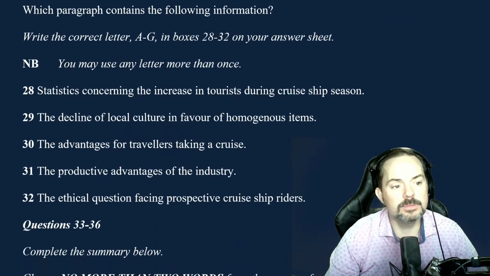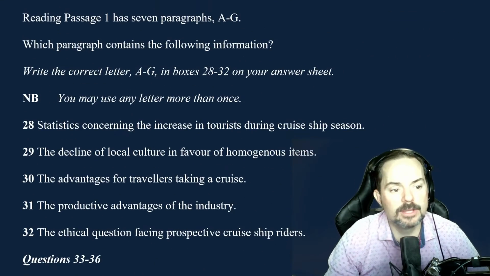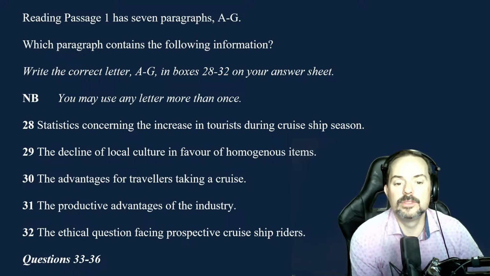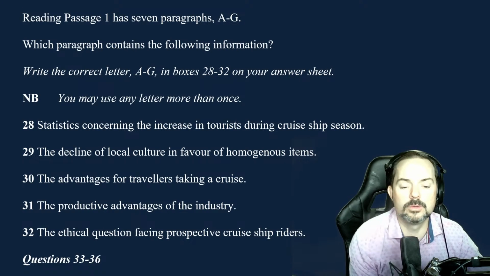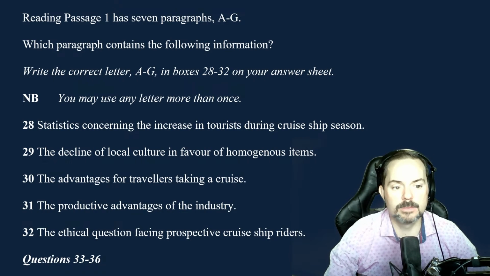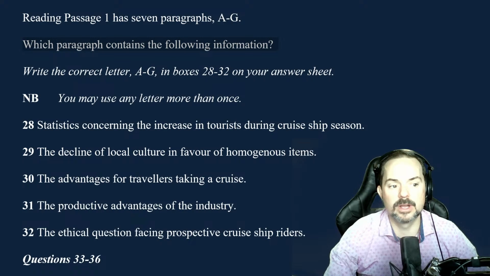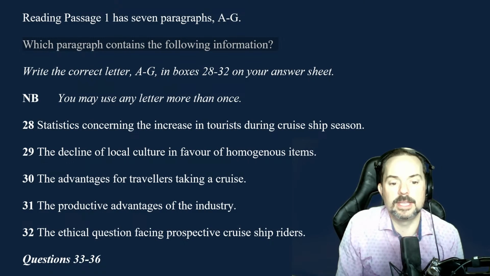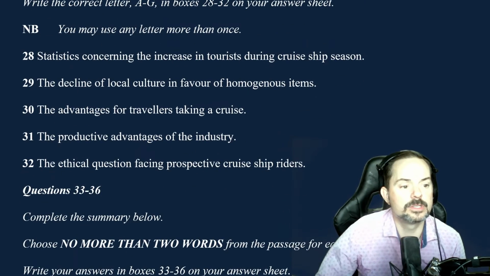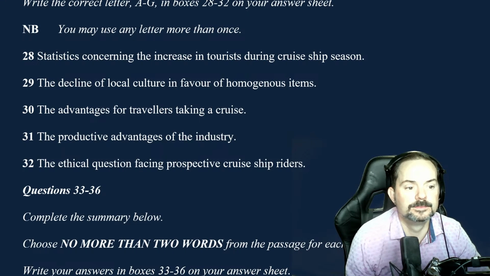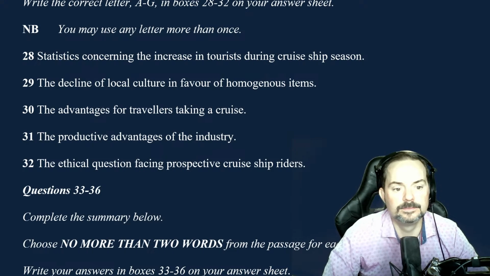All right, let's jump to the questions here, Constellation. I'm going to keep with you here for a moment just to really get us into the flow of thinking that you want to have when you're reading. Go ahead and read question 28, which is matching paragraphs. So we have to figure out where this information is coming from. Okay, go ahead and read 28 as soon as you see it on your screen. Okay, 28. Statistic concerning the increase in tourists during the cruise ship season.